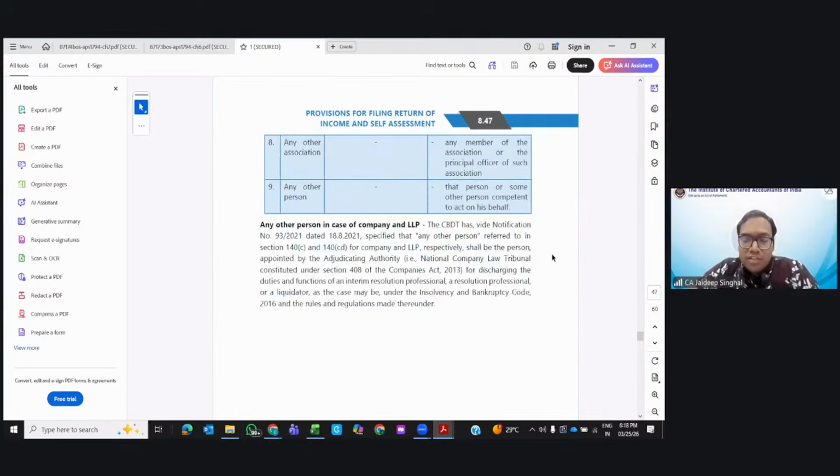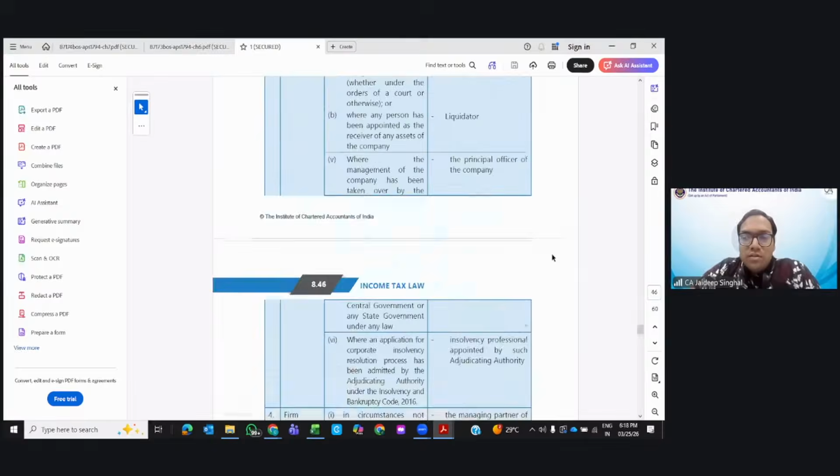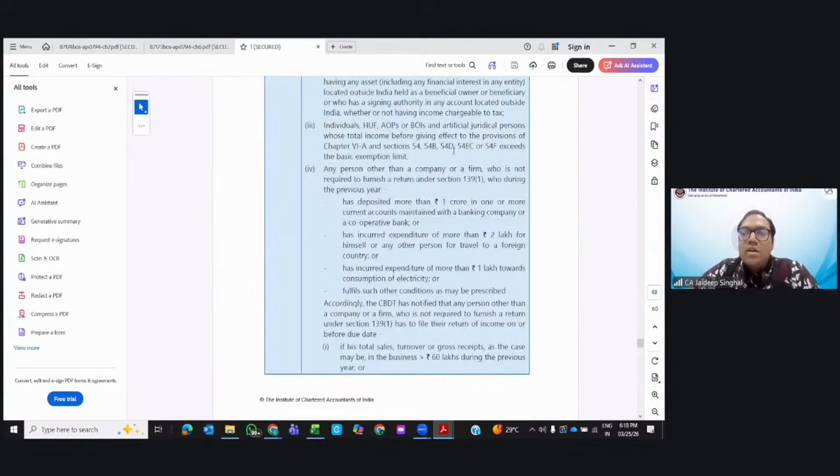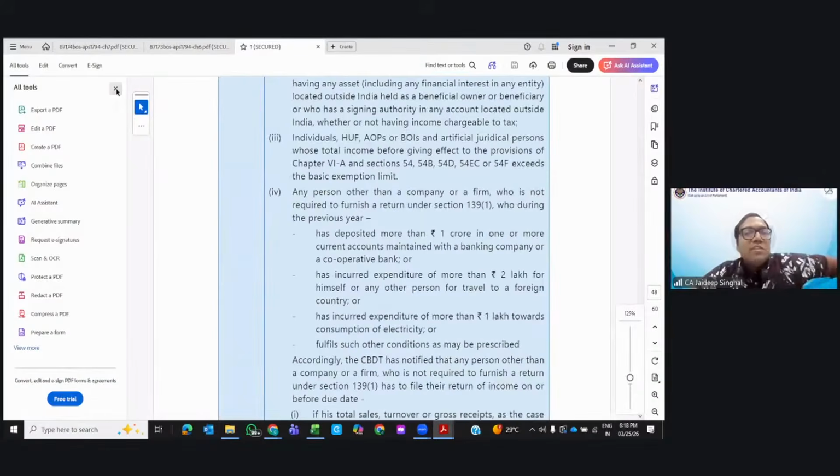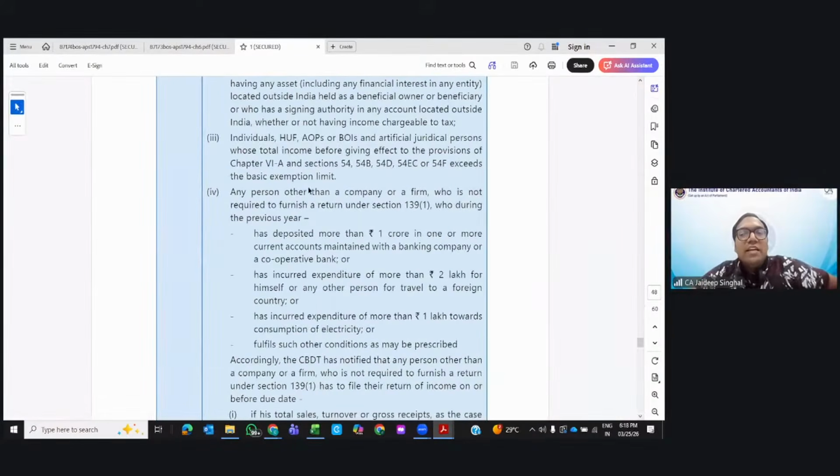In case of individual or HUF, again, this is an important point: if their income is exceeding the basic exemption limit. What is the basic exemption limit in case of new scheme, the default regime? 4 lakhs. In case of old scheme it is 2.5 lakhs.